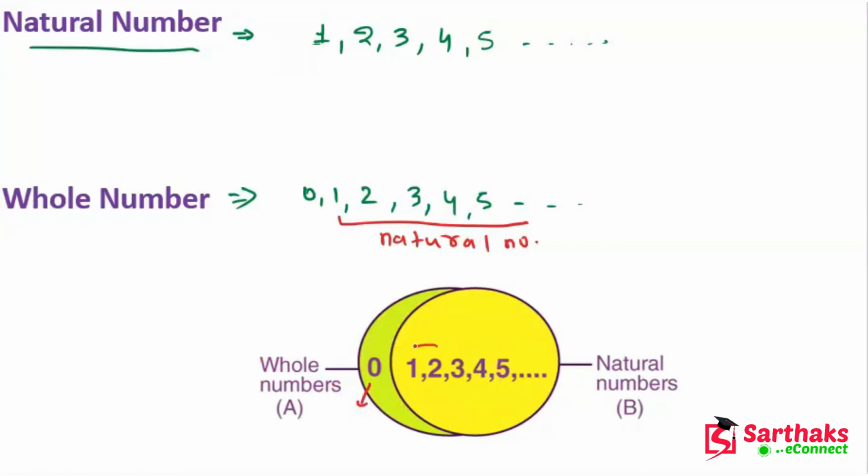But all the natural numbers are whole numbers, while all whole numbers are not natural numbers. I hope you understand these things.